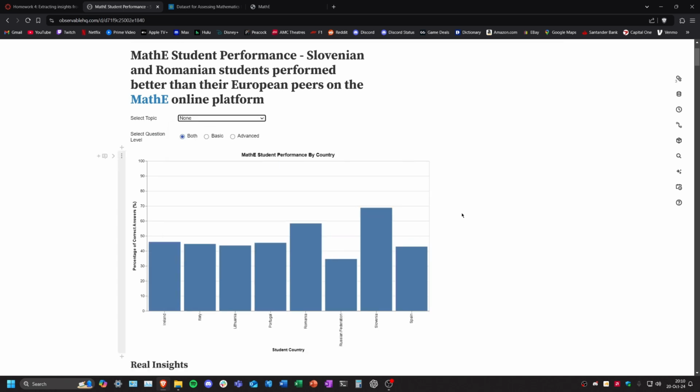So the first thing that I noticed was students in Slovenia seem to be significantly having an easier time on this platform and getting a lot more correct answers than their peers in these other European countries. They got 69% of their answers correct roughly, while a lot of these countries are only getting about 45% correct. Romania, on the other hand, also stands out a bit with 58% correct. This might hint that there are some educational practices in play relating specifically to math education that could lead to better outcomes for students.